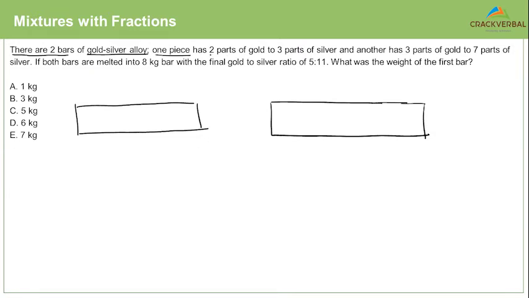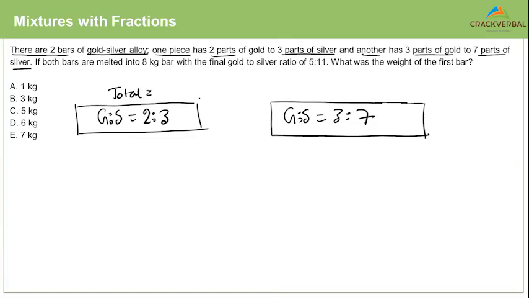One piece has 2 parts of gold to 3 parts of silver. So here the gold to silver ratio is 2:3. Another has 3 parts of gold to 7 parts of silver. Gold to silver here is 3:7. So here, what would be the total weight? And here, what would be the total weight?